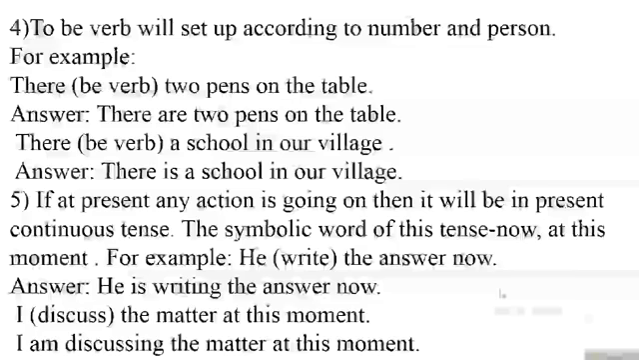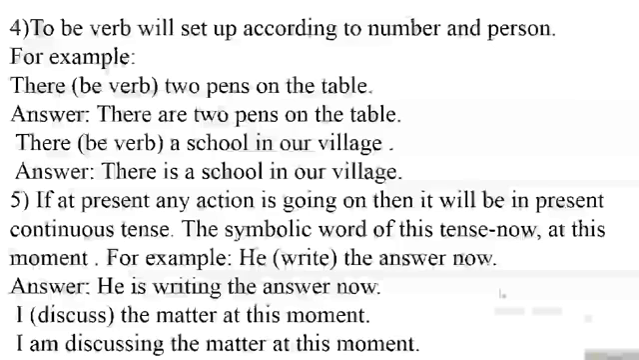In the next example, you see there be verb a school in our village. Here a school is a singular subject, that means third person singular number. The be verb would be is. So the answer would be: there is a school in our village.